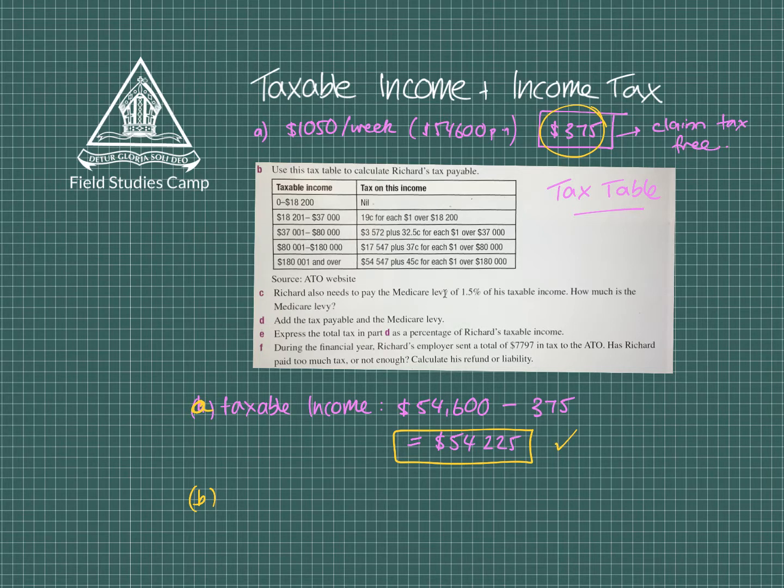Let's find his income tax. So let's write down income tax. Now, for his income tax, we have to figure out, first of all, which bracket he is in. And if I look at these brackets here, I'm thinking that it sits pretty much in this third tier, which is in between 37 and 80,000.